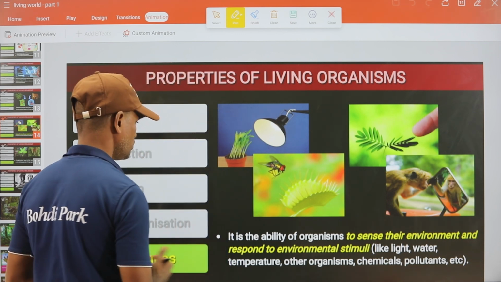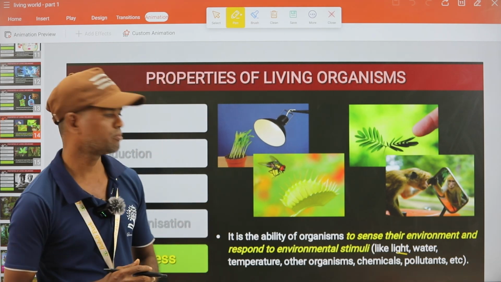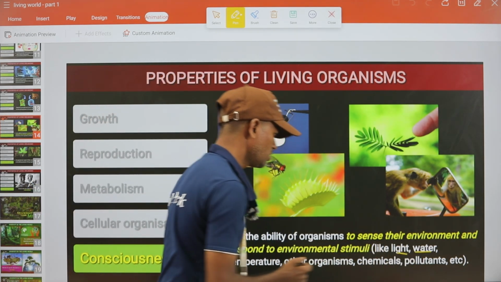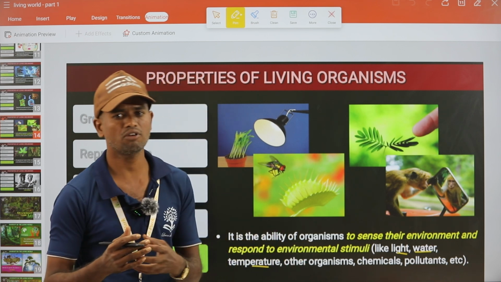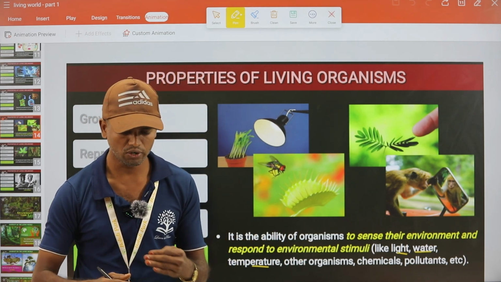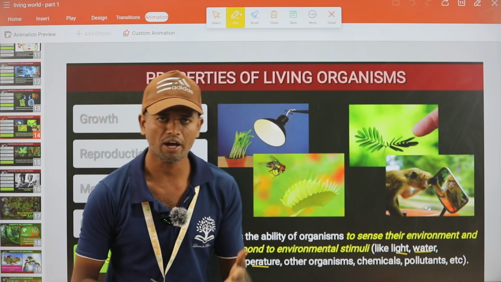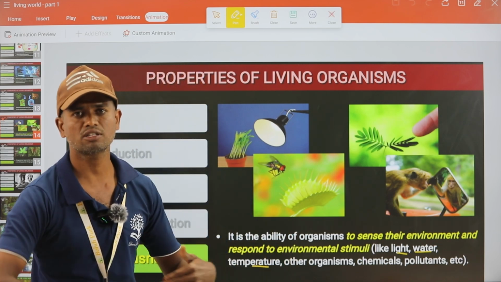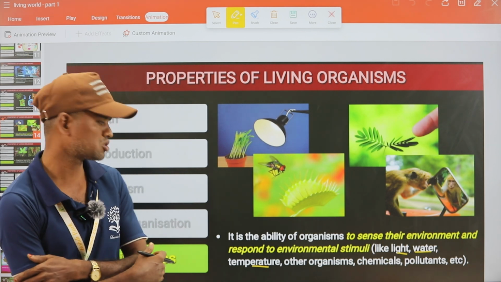Okay, so like phototropism, we have some phototropism, water, right? So temperature. If water is available, organisms are going to sense where the water is present. If the temperature is going to be high, organisms also have some responsiveness and some stimuli, right?